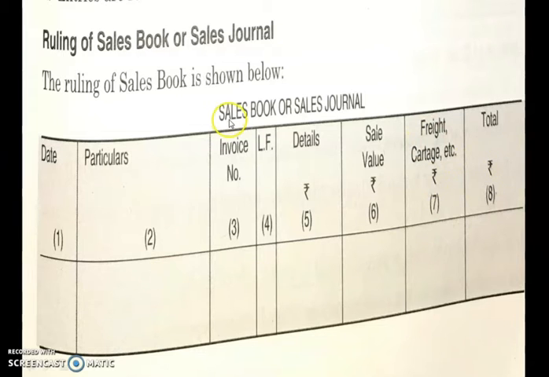Okay, so the sales book is the same as the purchase book. The only difference is that in the purchase book we have cost value, but in the sales book we write the column for sales value. So this is the format for the sales book.